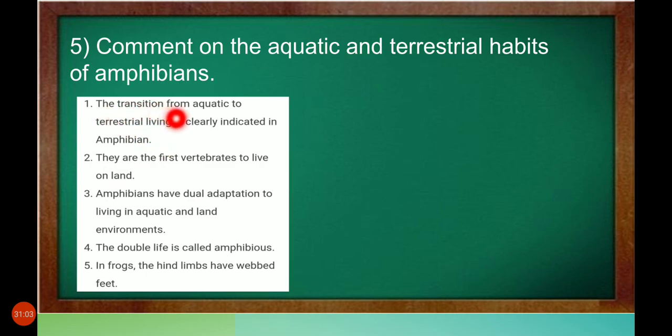The transition from aquatic to terrestrial living is clearly indicated in amphibians. It is clearly seen in the frog. Keep the frog in your mind and read this answer. They are the first vertebrates to live on land. What is a vertebrate? Presence of a backbone. Amphibians have dual adaptation, living in aquatic and land